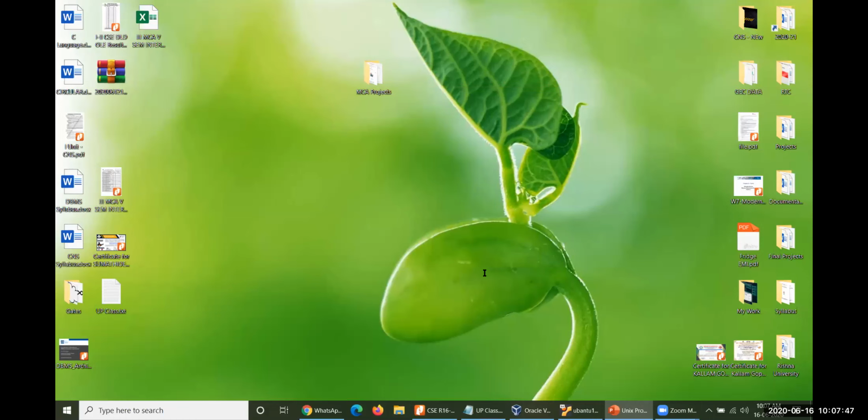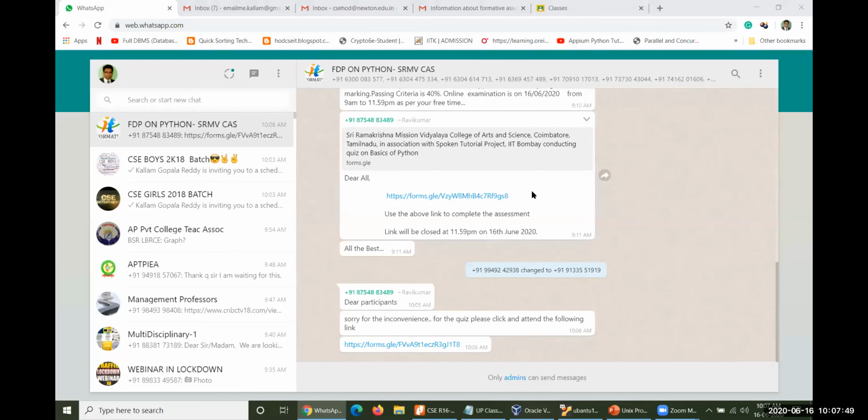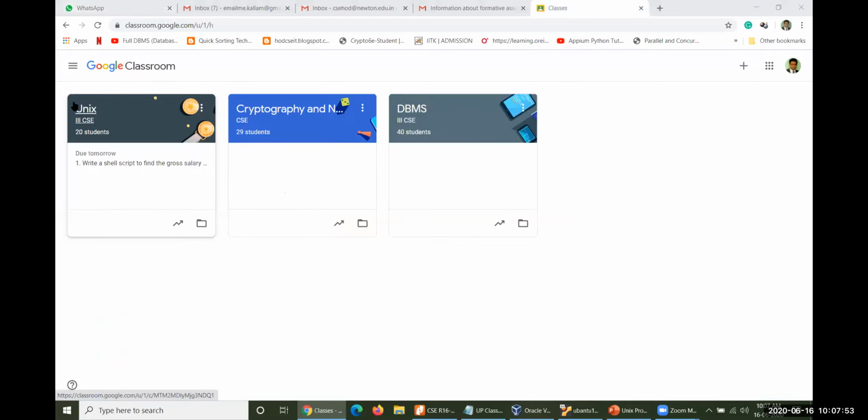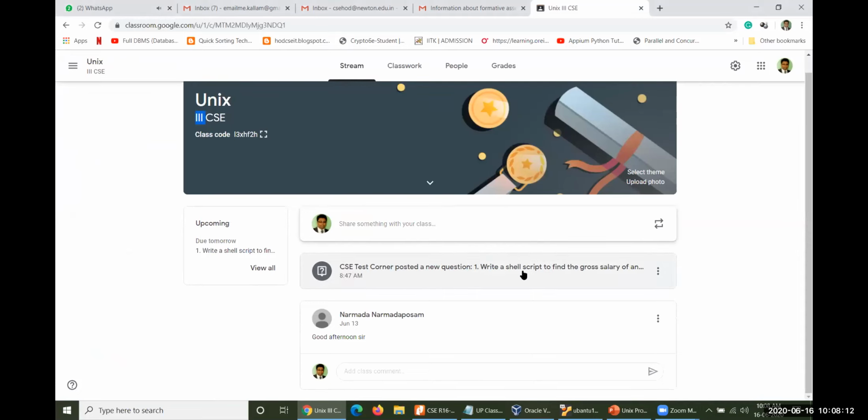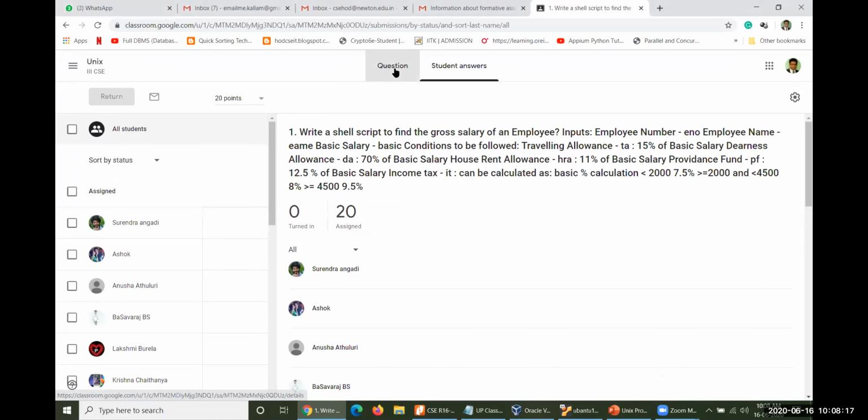Before continuing our Unix class, I'd like to show you something. For the Unix class, only 20 people have registered. I don't know what happened to the other people. Only 20 have registered for this particular Unix class. However many students have attended and registered here, I have given one question to you.